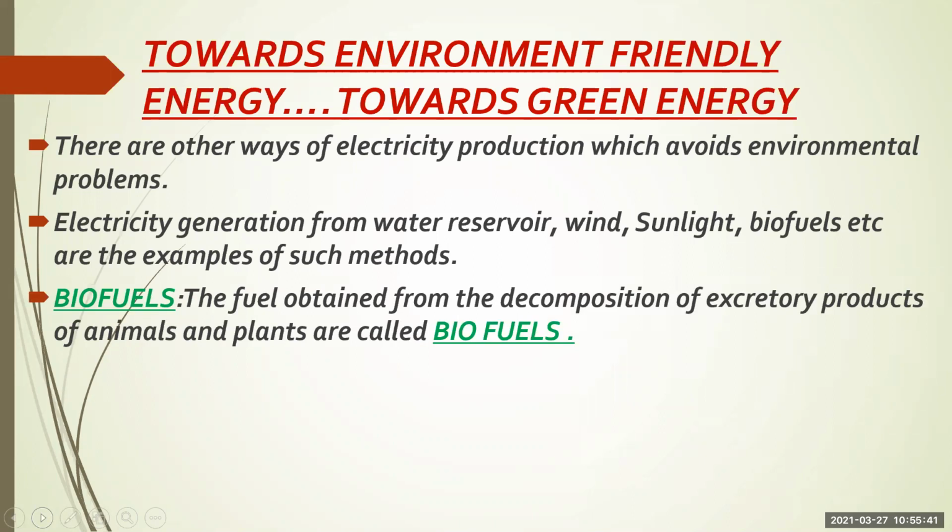Now, what are biofuels? Fuel obtained from the decomposition of excretory products of animals and plants is called biofuel. So whatever excreta there are, if with the help of those you produce any kind of fuel, that is known as a biofuel. Examples are gobar gas and biodiesel.